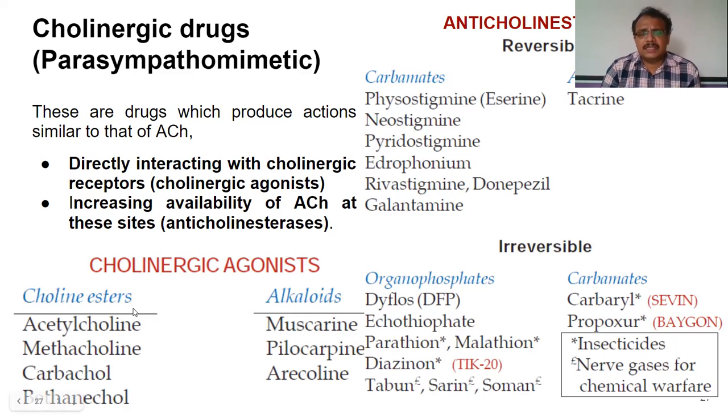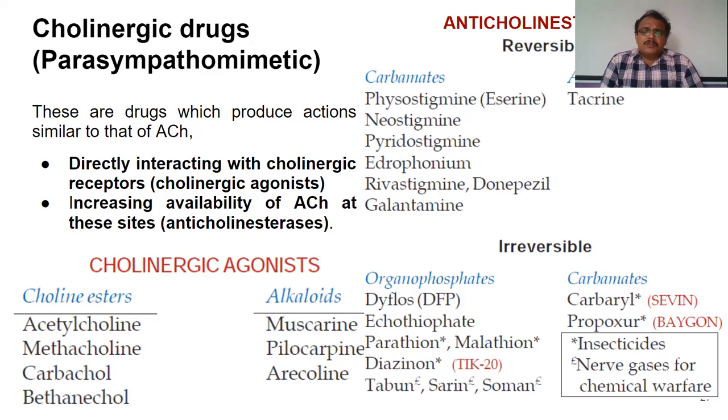And just now we have seen that choline esters do not have any action on nicotinic receptors, whereas they act on muscarinic receptors. Choline esters are nothing but esters of choline. They are acetylcholine, methacholine, carbachol, and bethanechol.